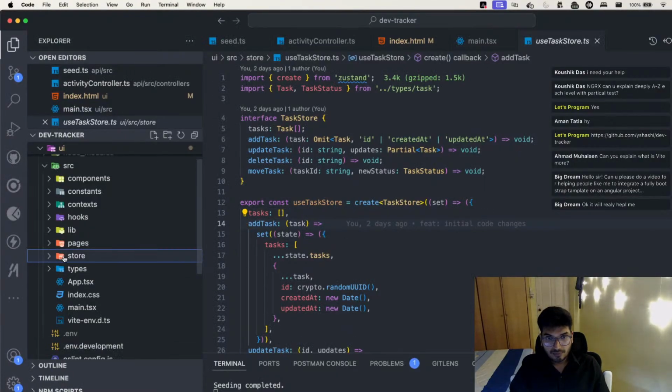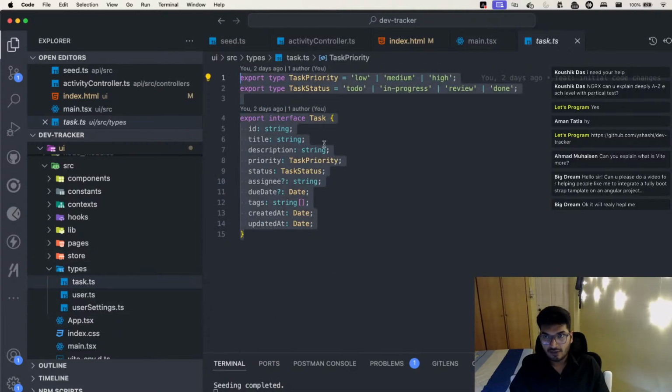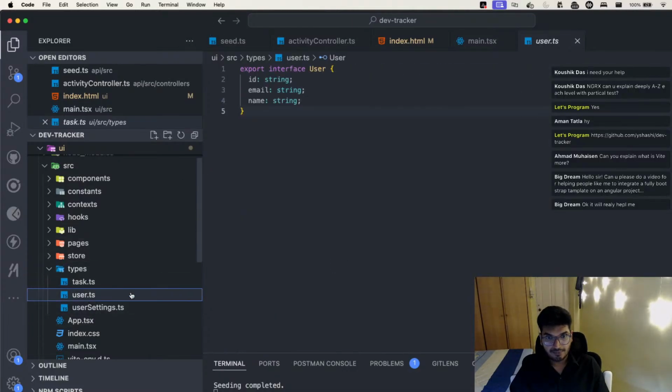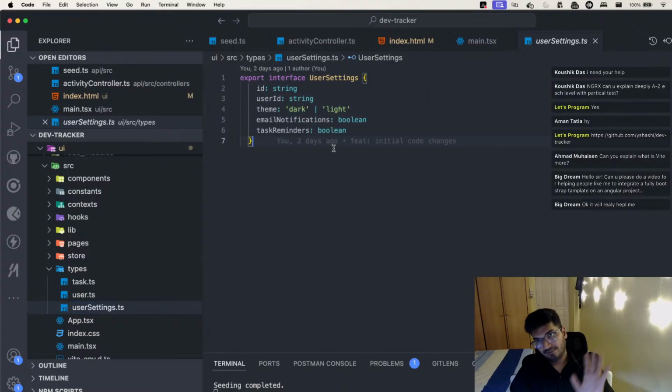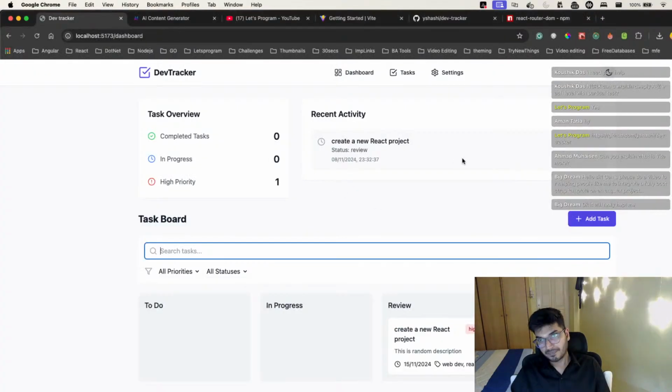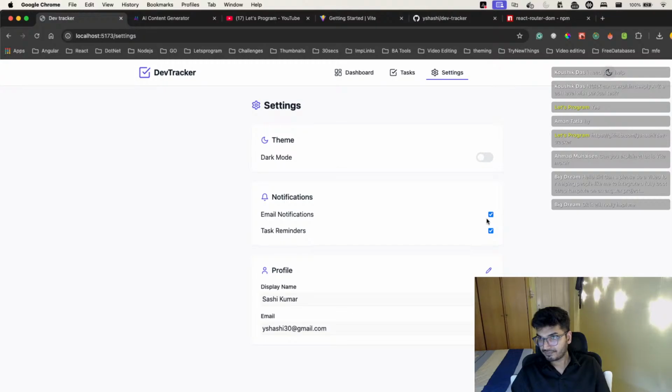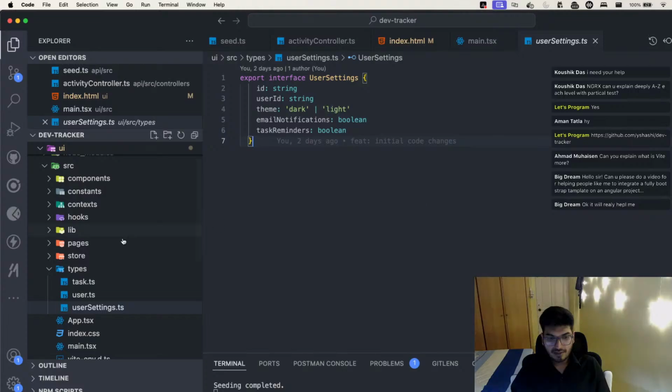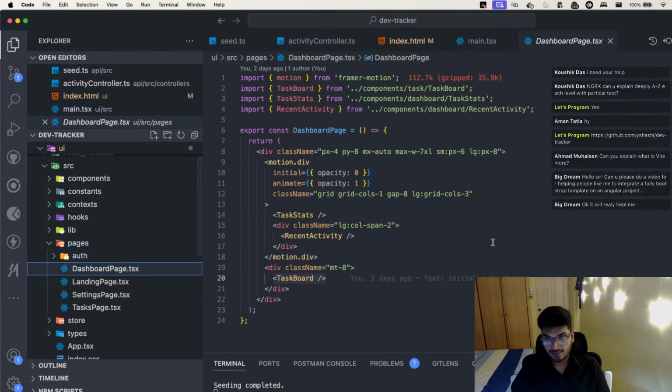Now, I also try to maintain my types as well. So I have all the types. We have a task type, we have a user type, where user has ID, email, and name, and then we have user settings as well. User settings has user ID, theme, email notification, and task reminder, which is this. Yes or no?